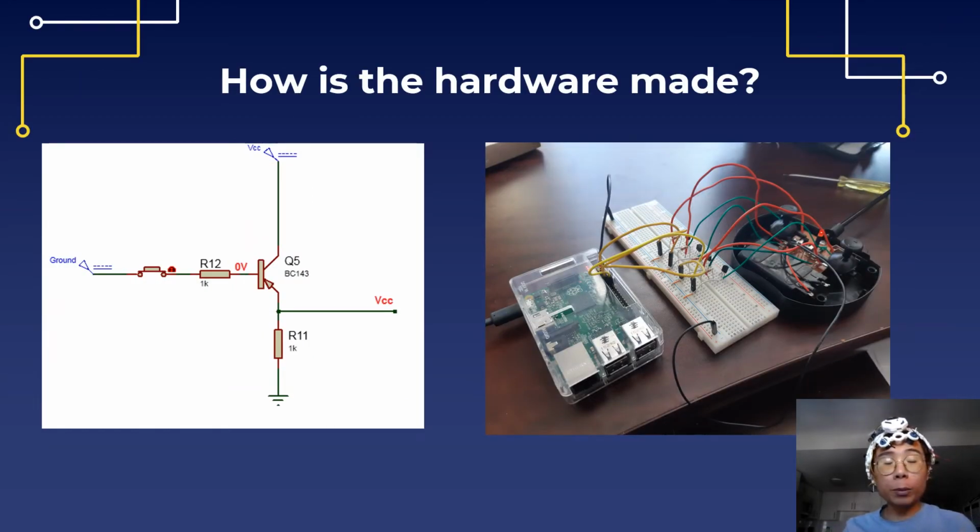Now, once we have the CNN classify the signal, this signal needs to be passed to the hardware somehow. So on the hardware side, we actually send the classification or the signal through Wi-Fi to a Raspberry Pi, which controls the movement of the wheelchair. In our case, since we didn't have a motorized wheelchair on hand, we used an RC car as a replacement. We simply hack together some transistors onto the remote, which connects to the Raspberry Pi. To communicate with the Raspberry Pi, the computer publishes to an MQTT topic for the Raspberry Pi to receive.